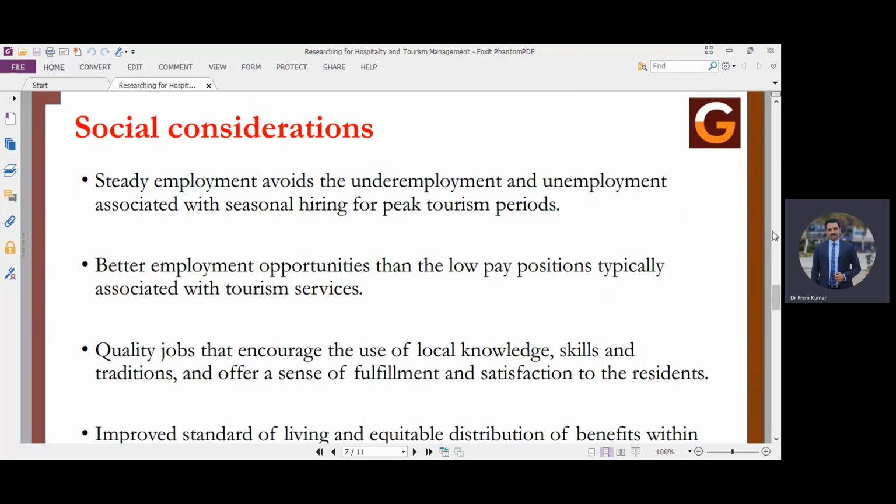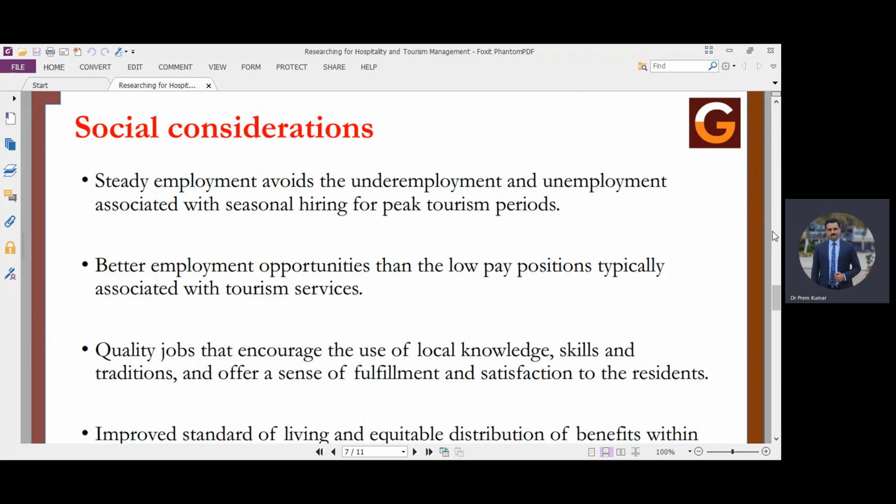Better employment opportunities than the low pay positions typically associated with the tourism services. So these things also need to be clear because, since tourism is an industry where unskilled and skilled both kinds of people are available for providing the services, they may be prone to get less money or less wages per day. So it should not be happening at a tourism destination.